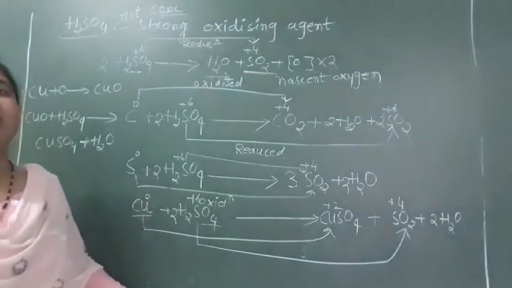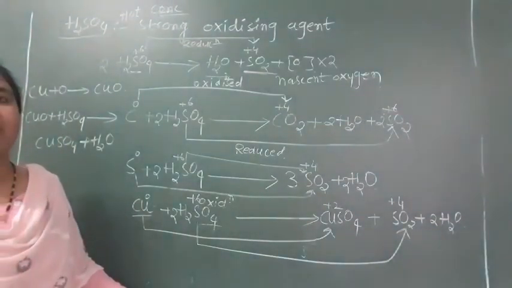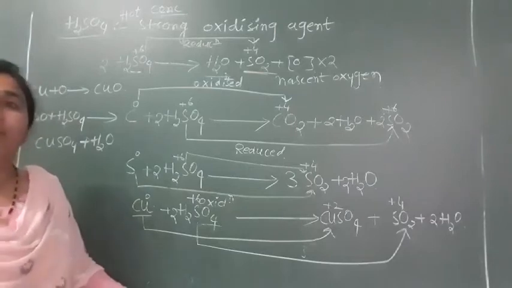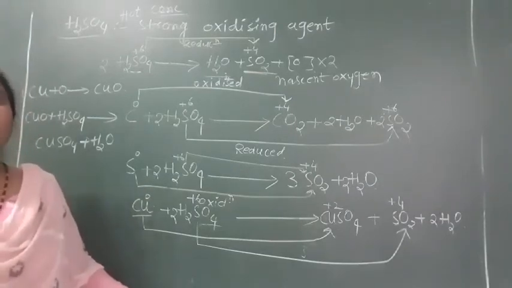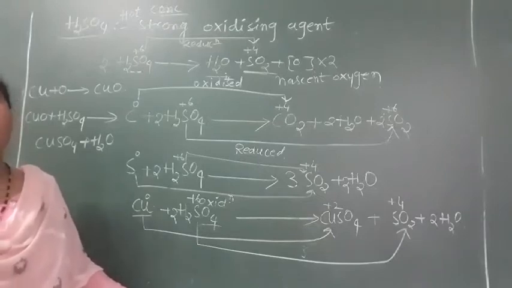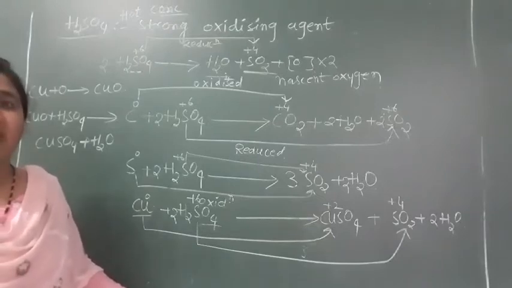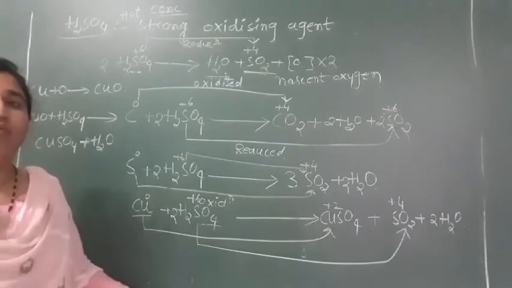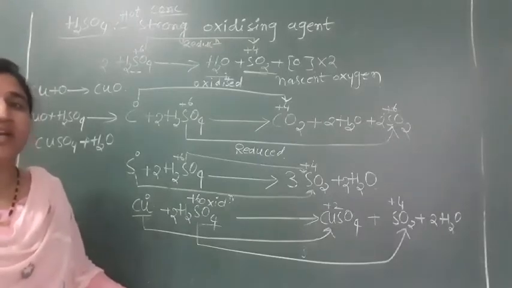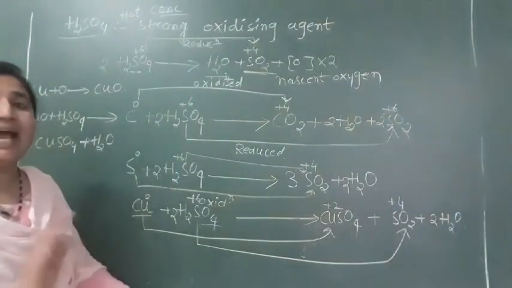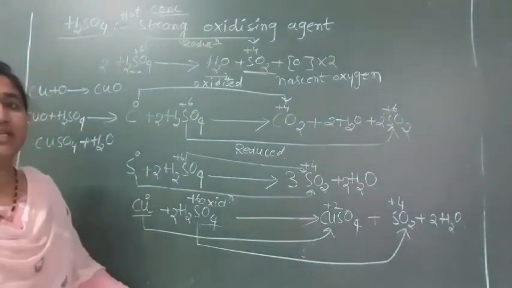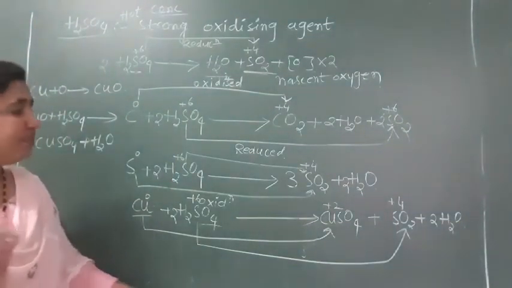It cannot extend its oxidation state to +8 or +7. It can reduce its oxidation state from +6 to +4, +6 to +2 or 0. It can reduce, but cannot extend here. That's why this H2SO4 undergoes reduction, and acts as a good oxidizing agent here. Okay, so clear this one.